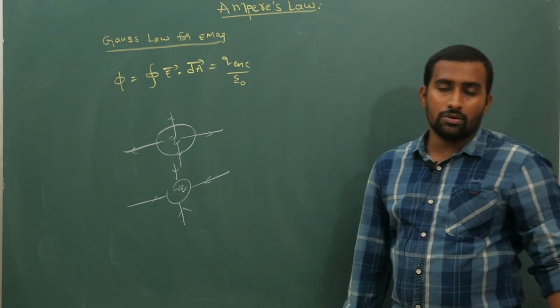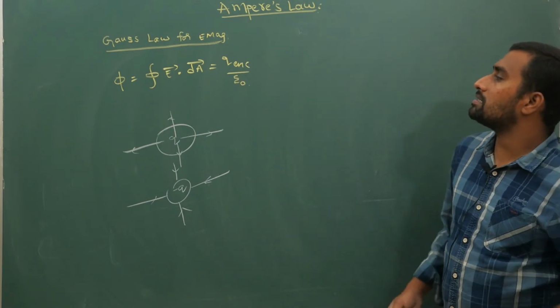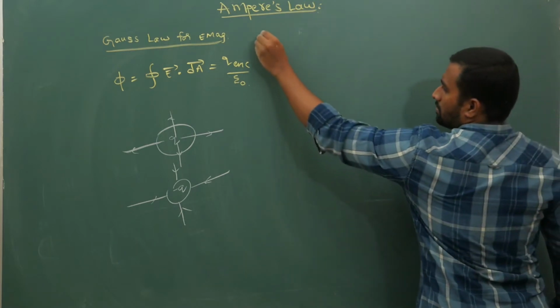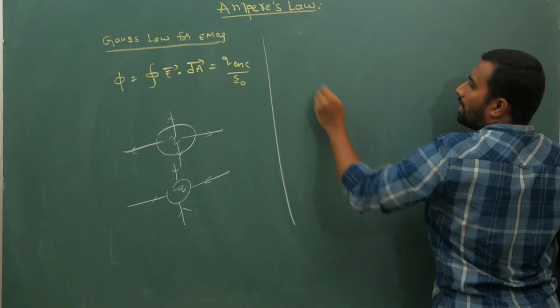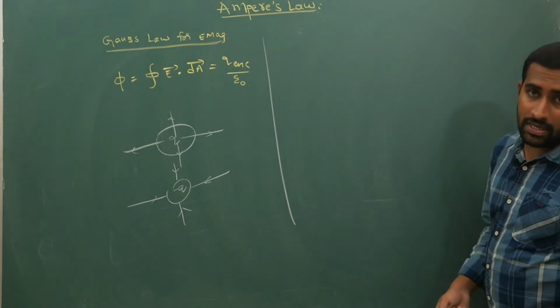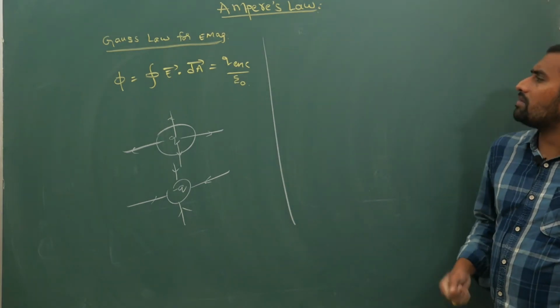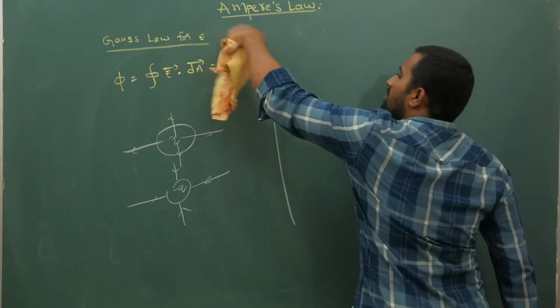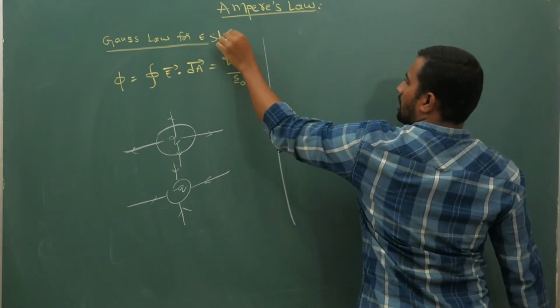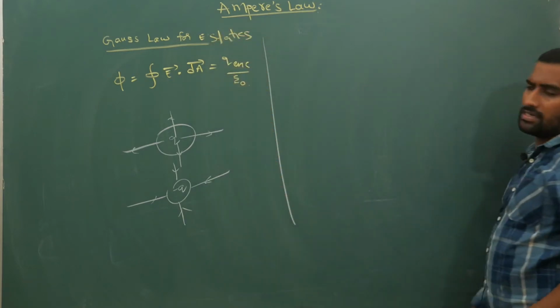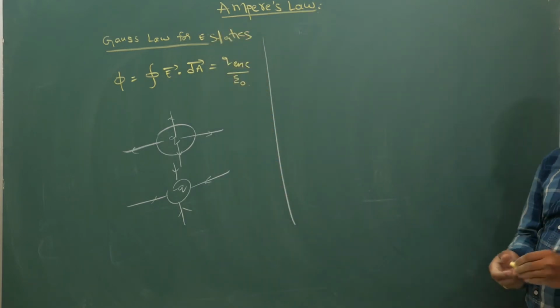When you apply this, I should not write electromagnetism, it is only electrostatics that you have applied.